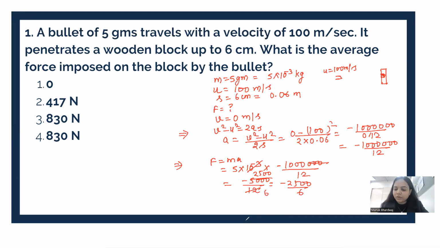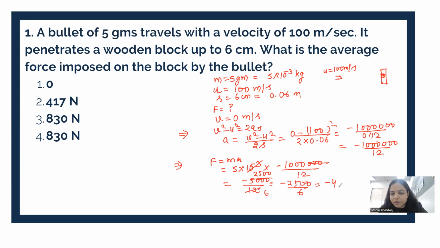Okay, but calculate it, students. What are you getting for your answer? Calculate it. When you divide it by 6, 6 4s are 24.